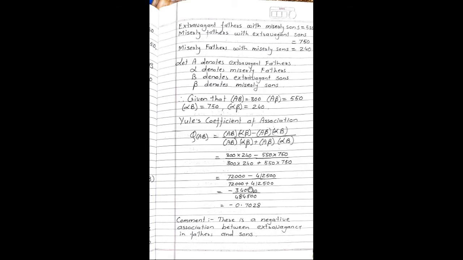72,000 plus 4,12,500, which is given as minus 3,40,500 divided by 4,84,500. So the answer is minus 0.7028. See the comment. There is a negative association between extravagance of fathers and sons.